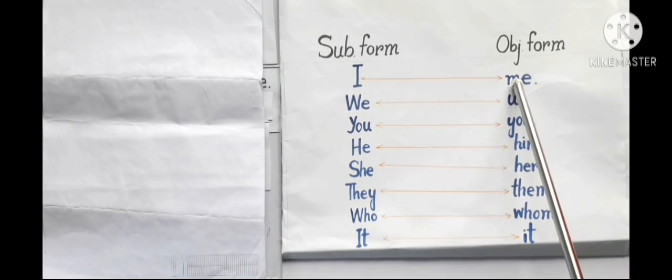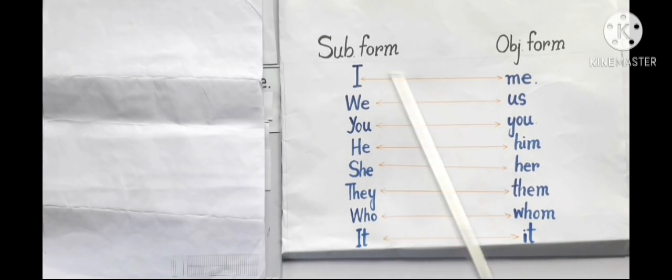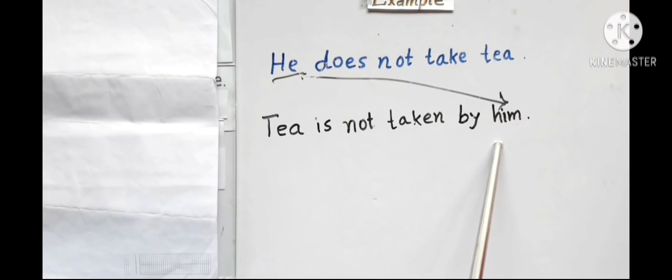I give you a list of how subject and object form changes during voice changes. I subject becomes me in object form and me object becomes I in subject form. Likewise, this will be changed. He subject becomes him in object form.